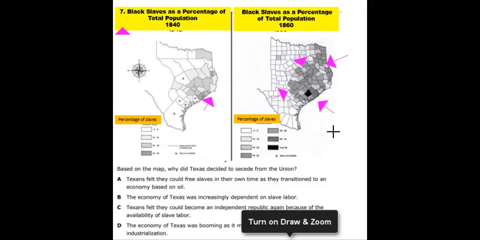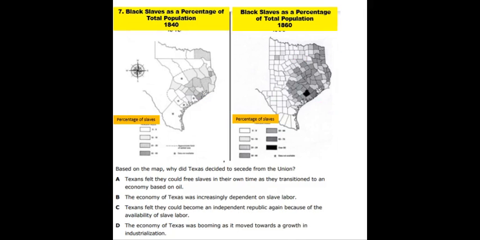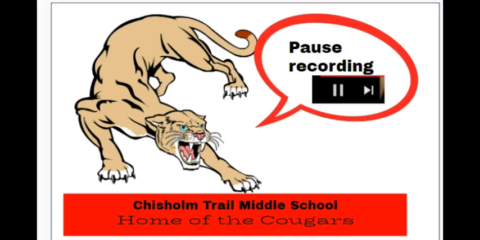So based on that map, why did Texas decide to secede from the Union? Is it A, Texas felt that they could free slaves in their own time as they transitioned to an economy based on oil? B, the economy of Texas was increasingly dependent on slave labor. C, Texas felt they could become an independent republic again because of the availability of slave labor. D, the economy of Texas was booming as it moved toward a growth in industrialization.